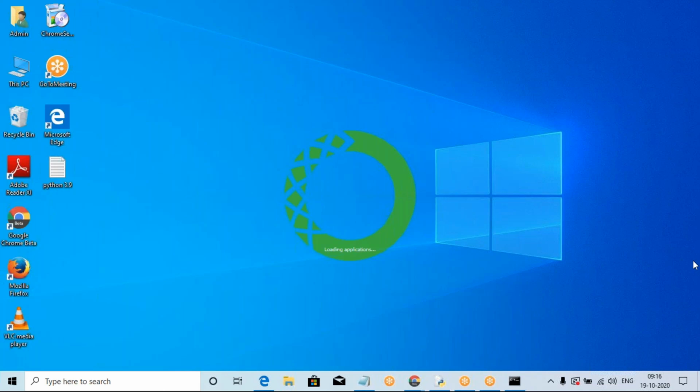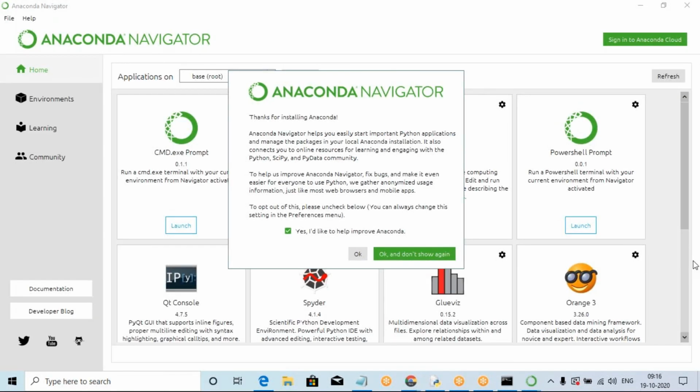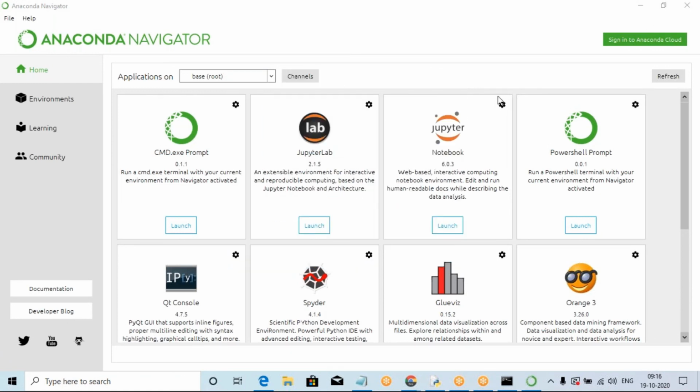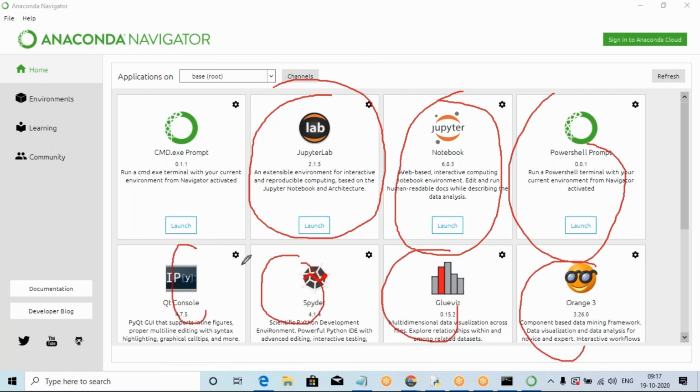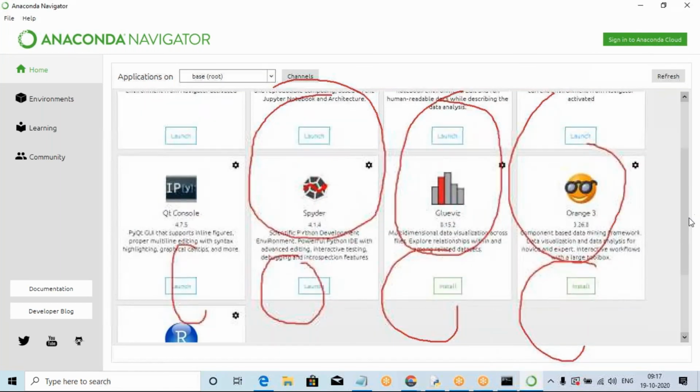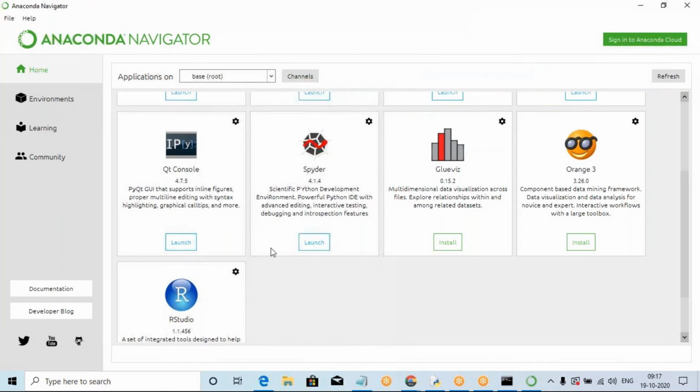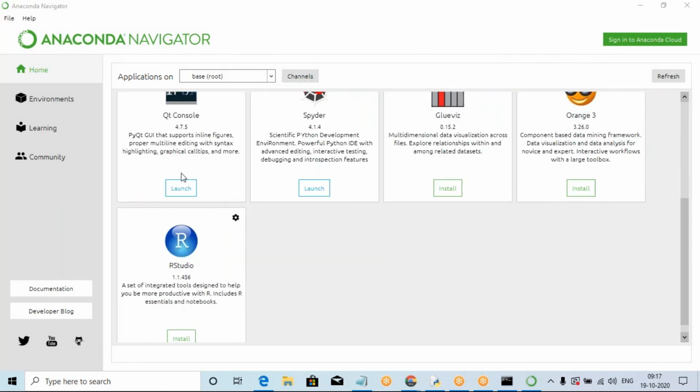But opening and running the file is only in the web browser. Wait for a few minutes. Okay, now it asks whether we'd like to improve Anaconda. Don't show again. Okay, leave it, no problem. So these are all the different editors. One is Jupyter Lab, then Jupyter Notebook, Python Shell, R and Ruby, Visual Studio, and one more for the Spyder environment. Go down and check all these arrows. Another one also available is RStudio. These are the different environments.